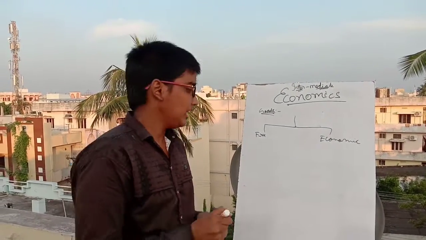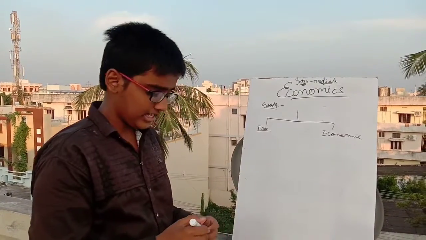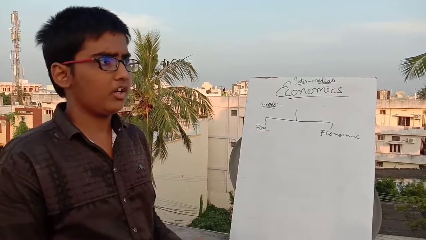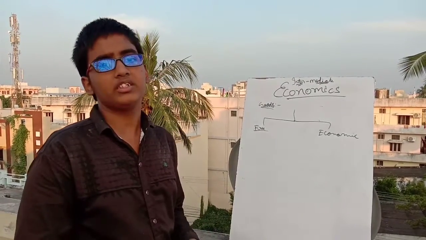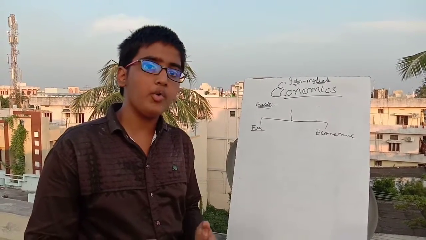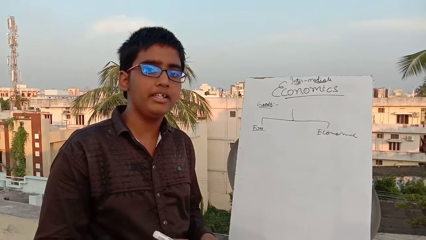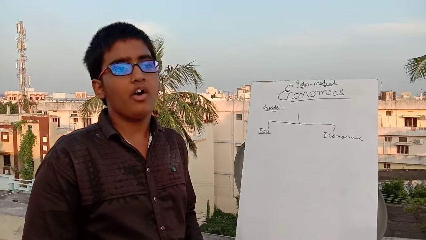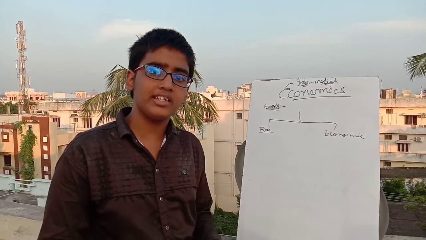Free goods means goods such as air, water, or sunlight. All these goods are called free goods. They have no worth in the market. We don't have to buy them, or exchange them for money.